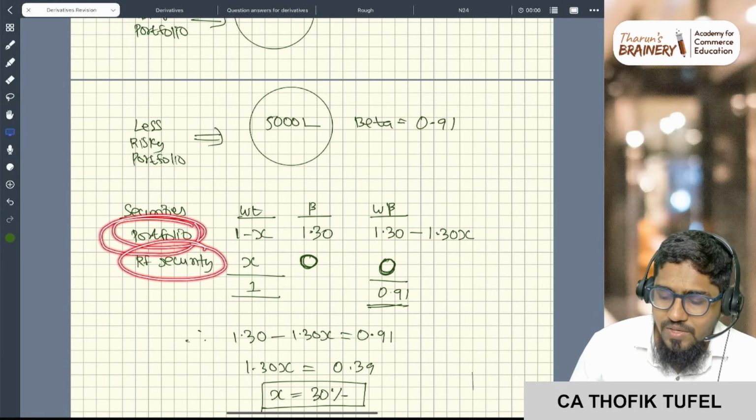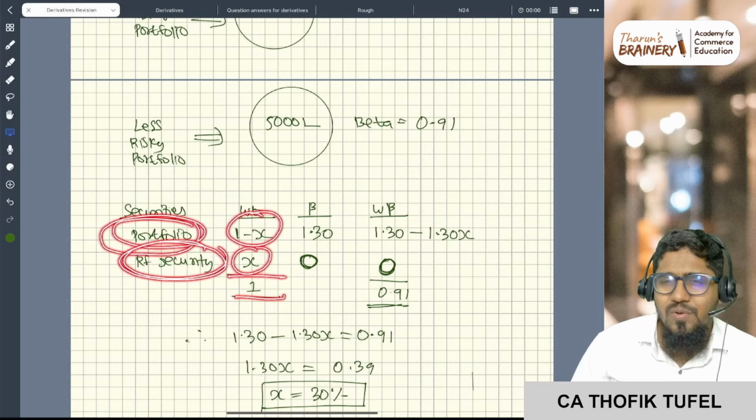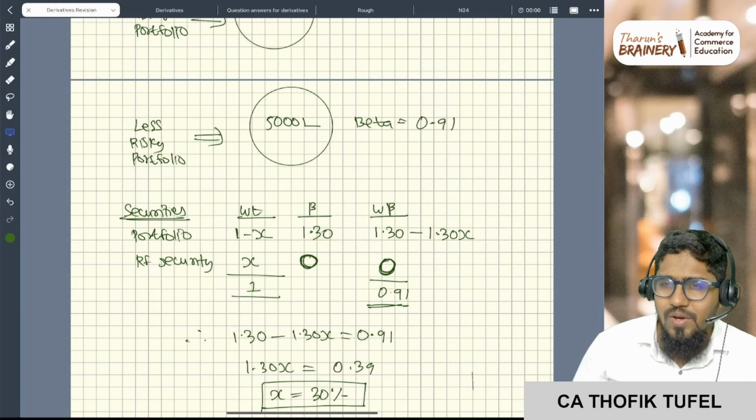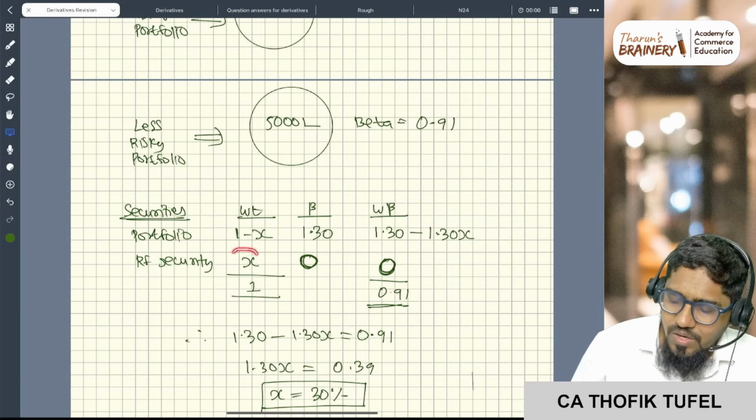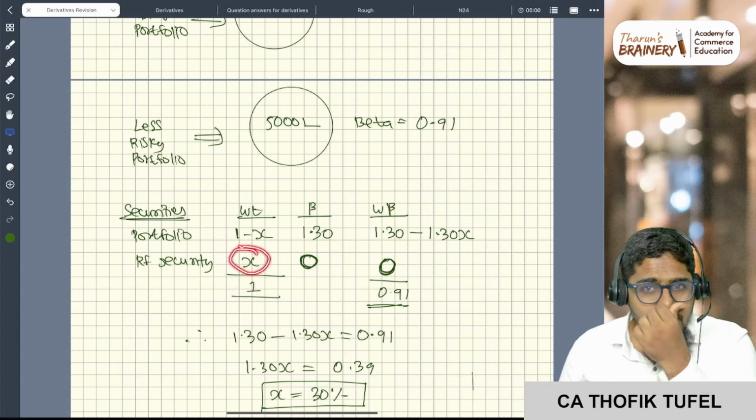And this is my risk free security. Okay, wow. What is my weight? My weight is 1. So here this is x and here this is 1 by x. Very simple. Weight of one security. So let the weight of the risk free security be x.